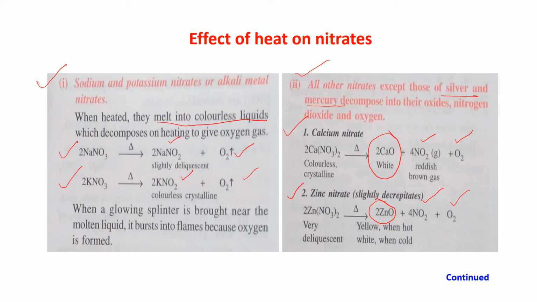So some things you have to remember: sodium, potassium and ammonium nitrates on heating do not give out NO2. They behave differently. Silver and mercury nitrate on heating will give out NO2 and O2, but they will not give their oxide. And the rest of the nitrates on heating decompose to give you their oxide, NO2 and O2. In the next slides, we will see about ammonium nitrate, and about silver and mercury nitrate. Clear?